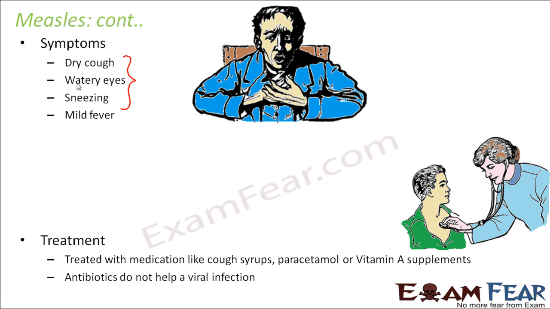Treatment: it can be treated with medication like cough syrups, paracetamol or vitamin A supplements, but antibiotics will not help because this is a viral infection. But if somebody is having a lot of cough, then cough syrup can help, or to control the fever, paracetamol can help. It is very common in children, and vitamin A supplements help a lot in treating measles in children.